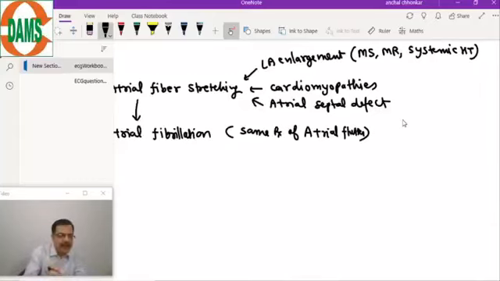So any cause of atrial fiber stretching can lead to ectopic formation. So these are the usual causes.